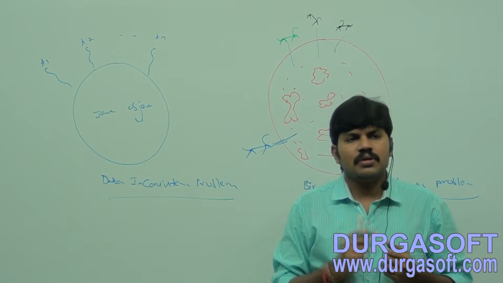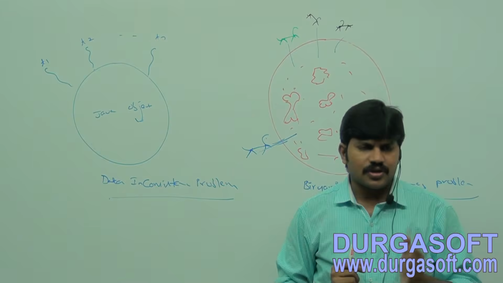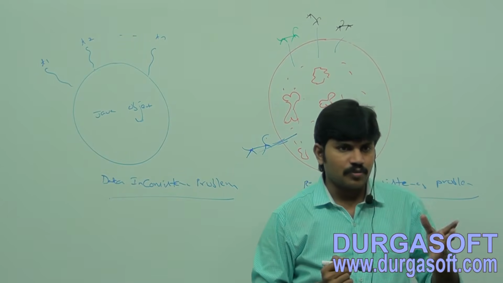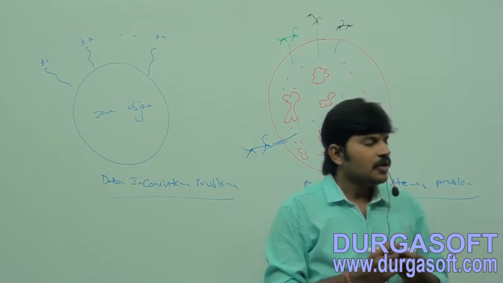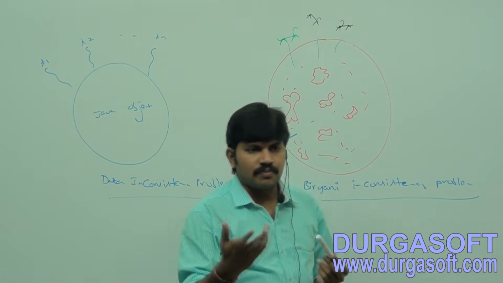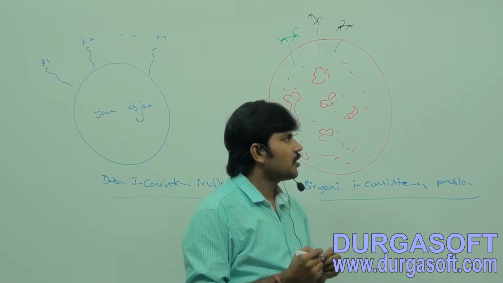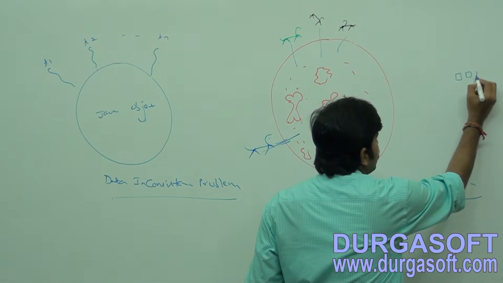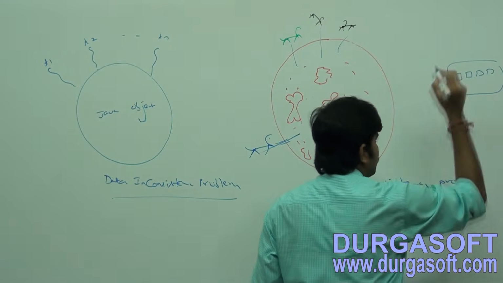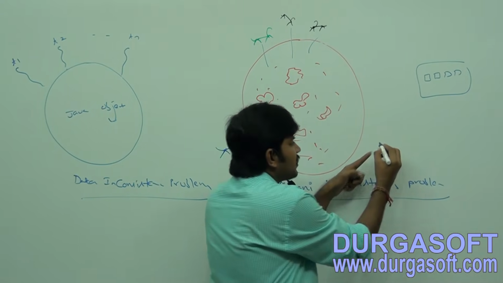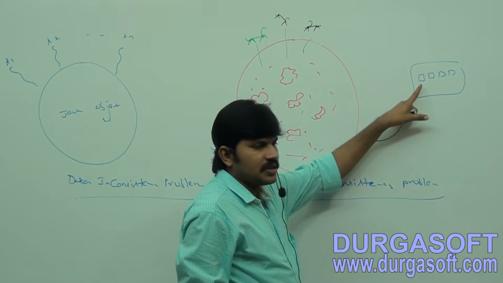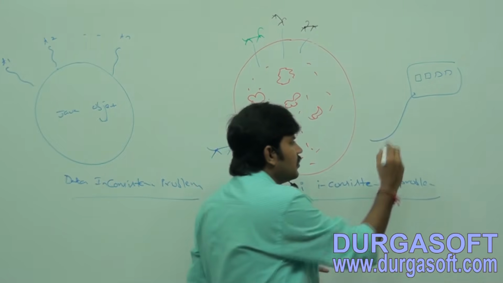Now let me explain one technical scenario. Suppose assume online booking systems, like a railway reservation system or a bus reservation system. Suppose the system is showing 4 seats available. Then one person sends a request to reserve 3 tickets.